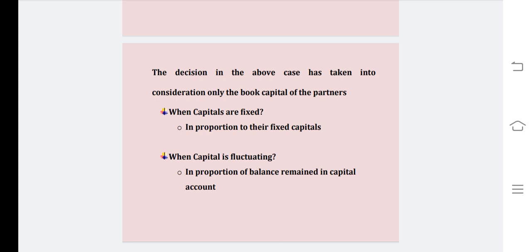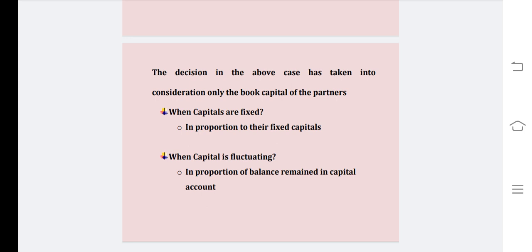So in proportion to the fixed capitals, the solvent partners are supposed to bring in cash for clearing the loss on account of insolvency. Then when firms are maintaining capital accounts under the fluctuating method, all adjustments will be done in the single account, that is the capital account. So they are supposed to bring in cash in proportion of the balance remaining in the capital account on the date of dissolution on account of insolvency.